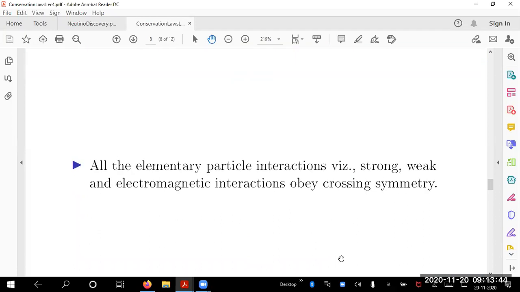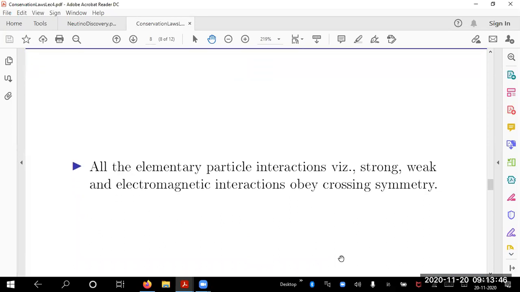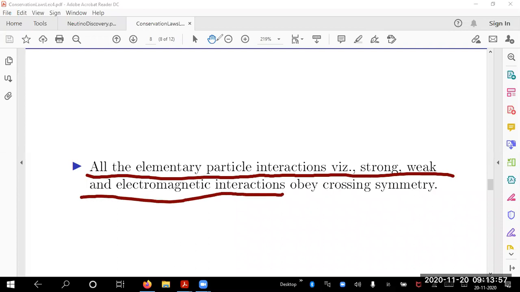And I have one more thing. I have to ensure that for all elementary particle interactions today, we notice that they are of three kinds: strong, weak, and electromagnetic. These are the only interactions. Put particles together, they may undergo strong interaction, or weak interaction, or electromagnetic interaction, or combined strong, weak, and all that. So they all obey crossing symmetry. This is the kind of slogan that you should remember always.